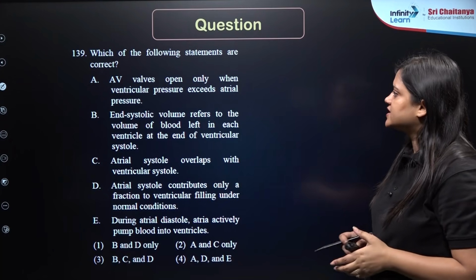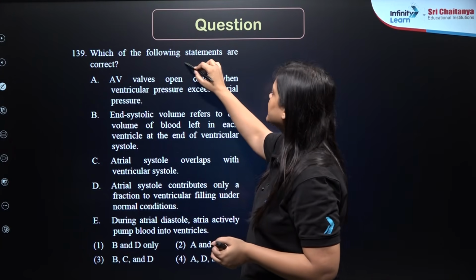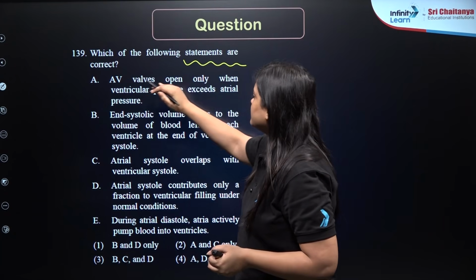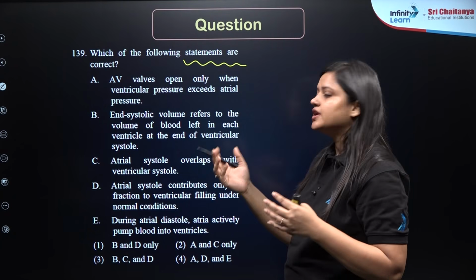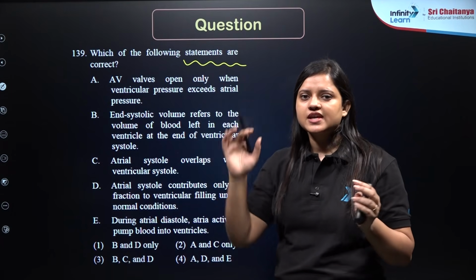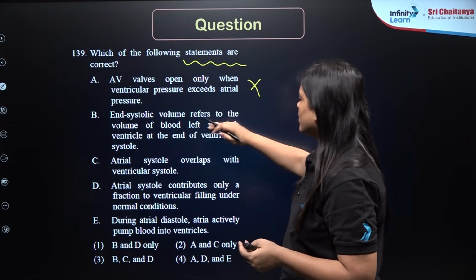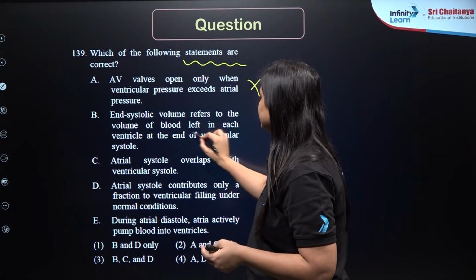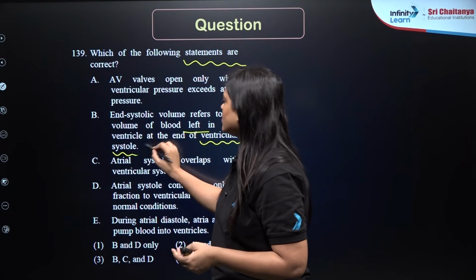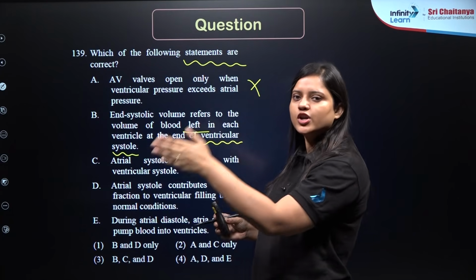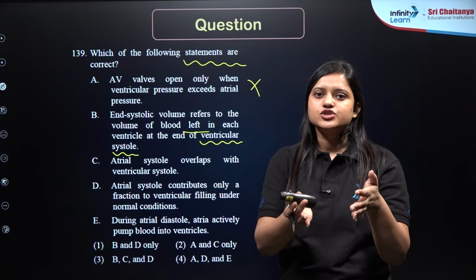Let's move on to our next question, 139. Which of the following statements are correct? AV valves open only when the ventricular pressure exceeds atrial pressure. No, when ventricular pressure increases, AV valve should close and not open up. This is wrong. And systolic volume refers to the volume of blood left in each ventricle at the end of ventricular systole. Yes, so it is end systolic volume. So after the ventricular systole is over, then how much blood is left?